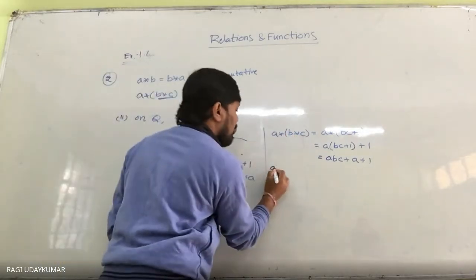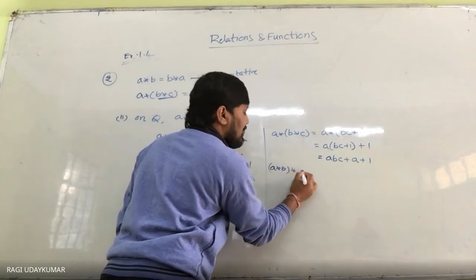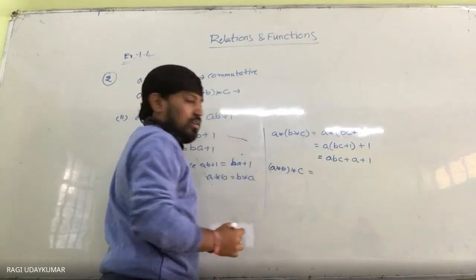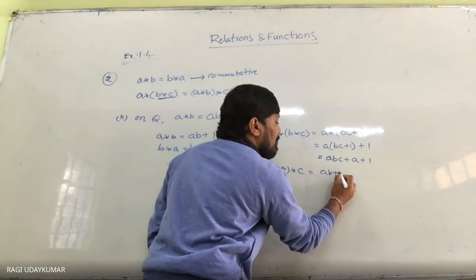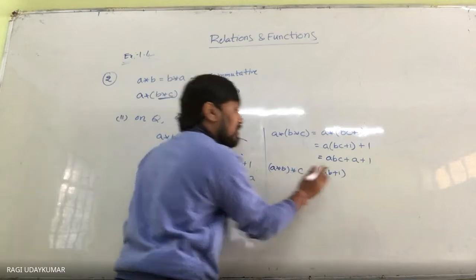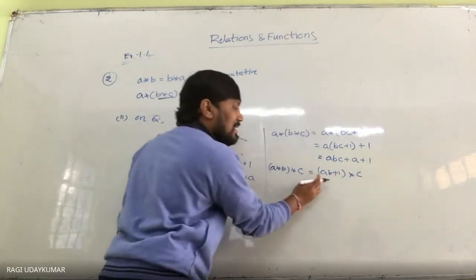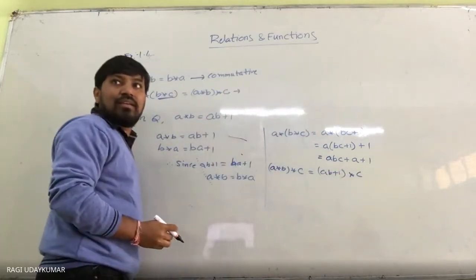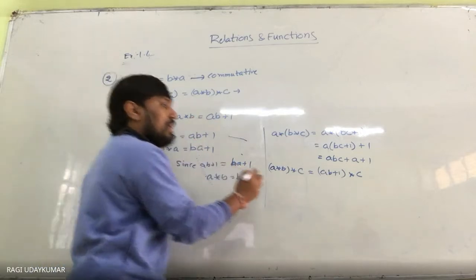Now find (A star B) star C. What do you get? A star B is AB plus 1, as per the definition, and then star C. This is A, this is B. So what do you write here?